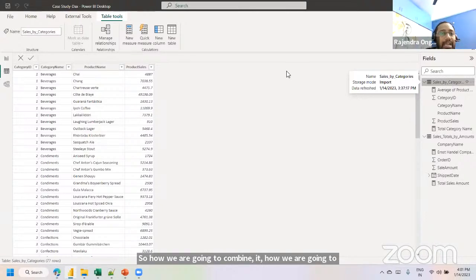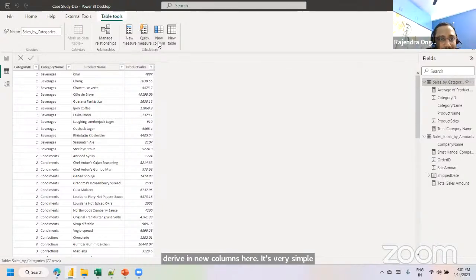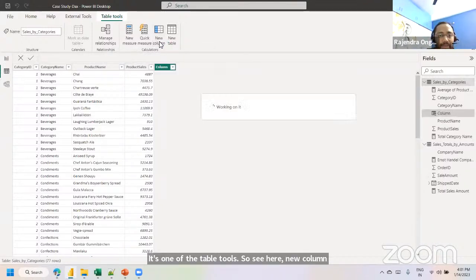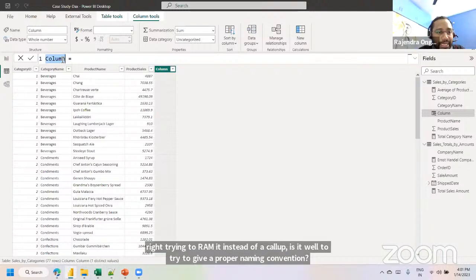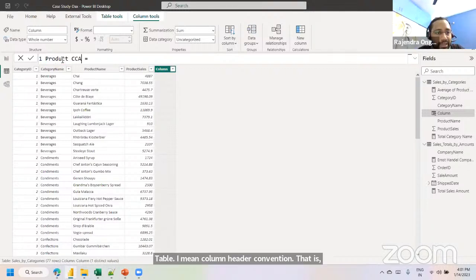It's very simple. It's one of the table tools. So see here, the new column object is there, new column or calculated column. Try to select it, new column, select it. It's getting expanded, right? 4 columns were available. I just expanded with one more new column, right? Instead of column is equal to, try to give a proper column header naming convention, that is product category name.